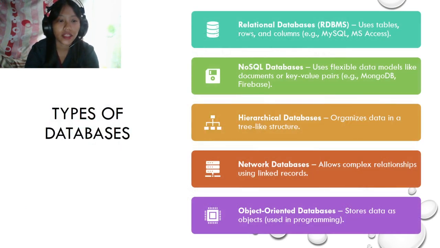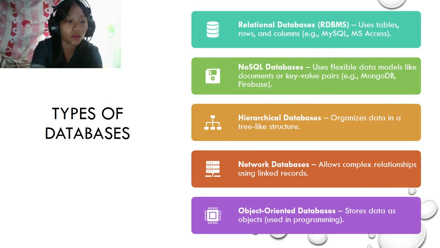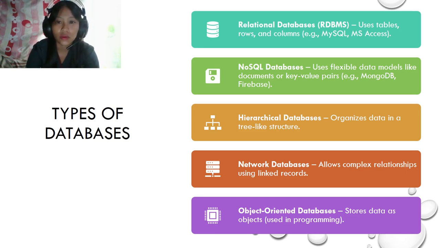Next are the types of databases and how they differ from each other. So first, we have the relational databases. It uses tables, rows, and columns, which store data in tables with rows and columns. Next is the NoSQL databases. It uses flexible data models like documents or key value pairs.